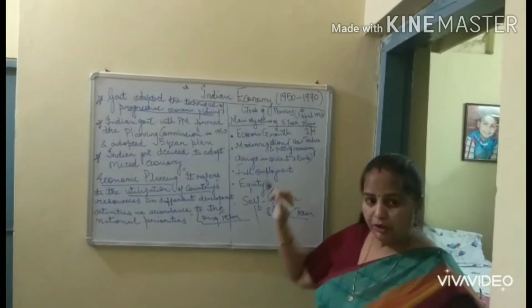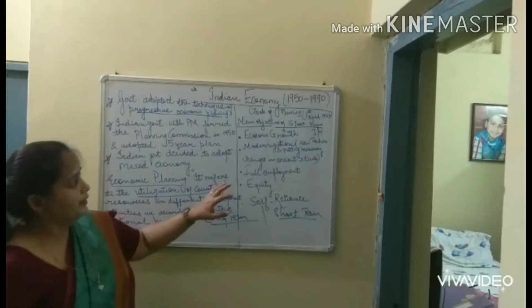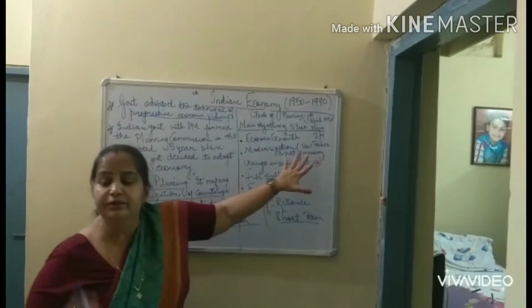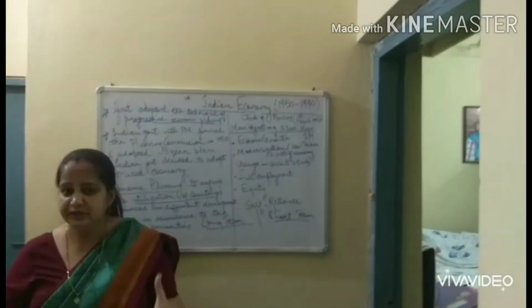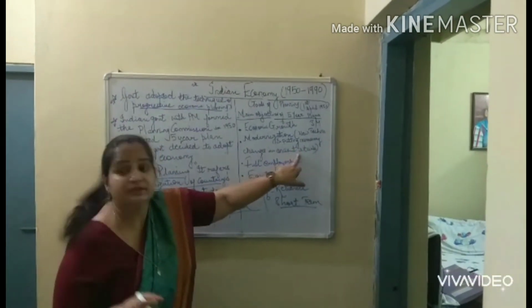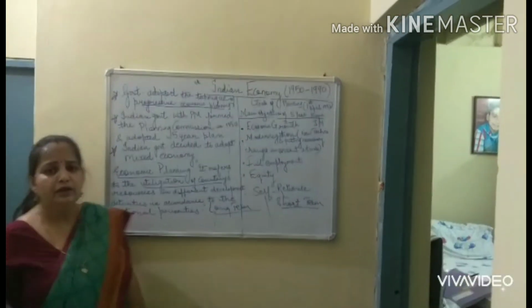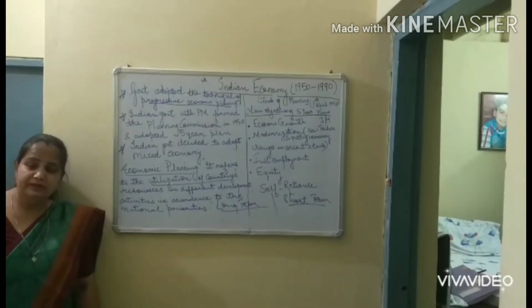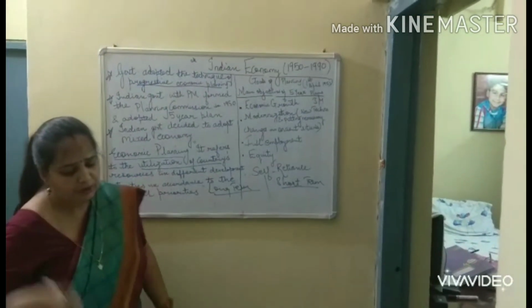Second is modernization. Here modernization has 2 parts. First part is imparting new technology, which means we have to start adopting new technology. The second part is putting necessary changes in the ancient rituals. Whatever ancient rituals we had, we had to remove those also. That also comes under modernization.